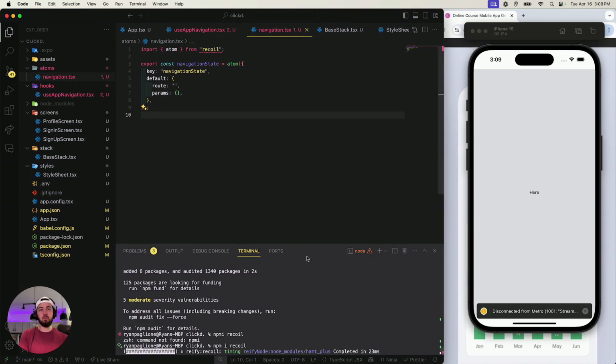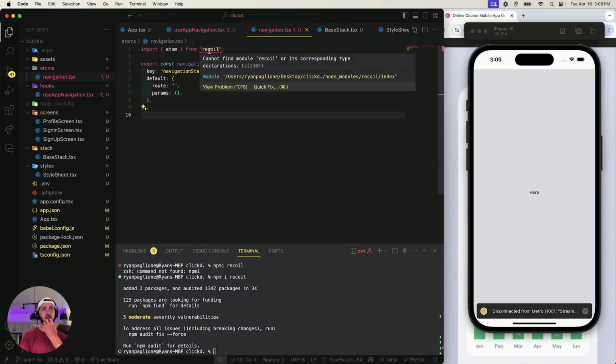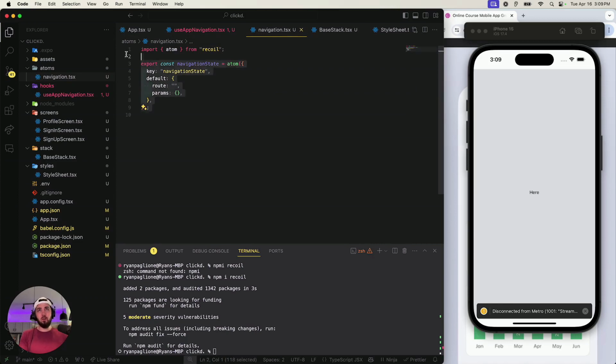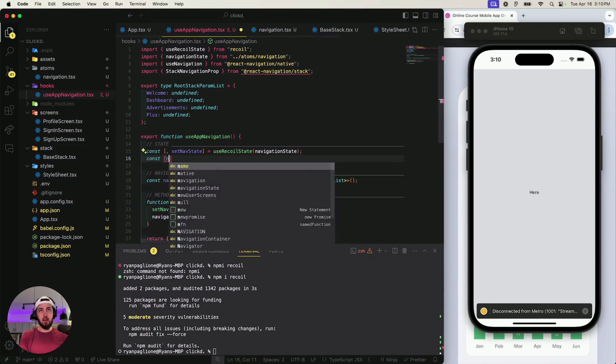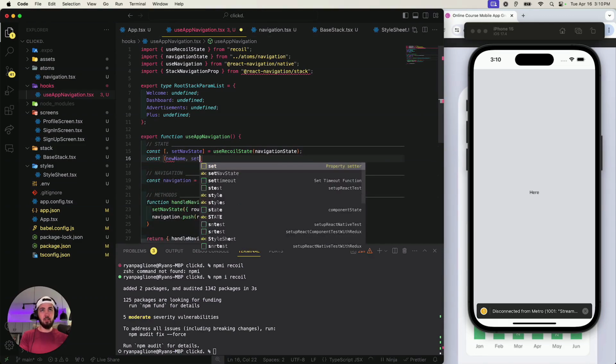Recoil, I might need to do the types as well. I'm not sure, but yeah, this Recoil is basically like the easiest wrap. This is what you do. You define your little atom, is what it's called. They have atoms, and I forget the other ones, but they have atoms and then something else. And then your atoms are basically just your like useState hook. This is your atom right here. Use recoil state. No different than using like const, new name and set name, right?